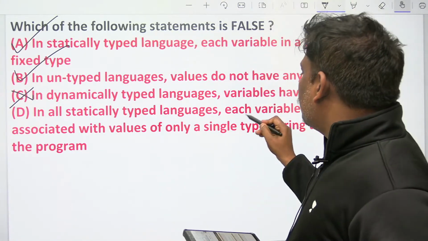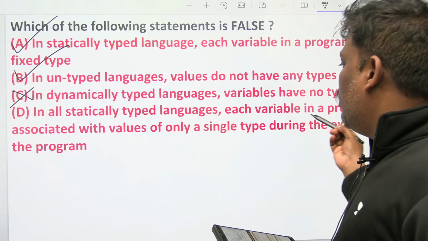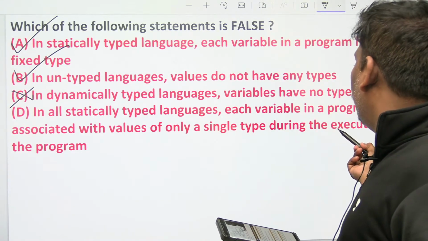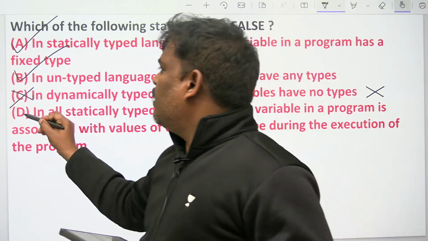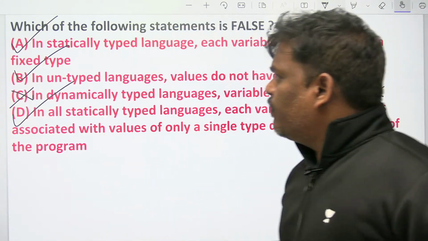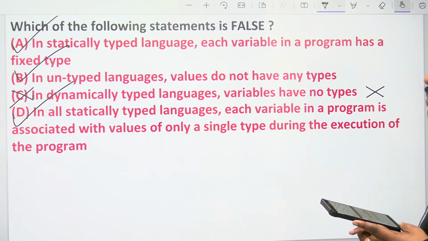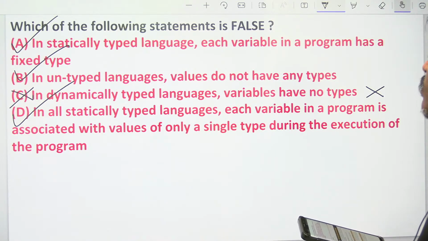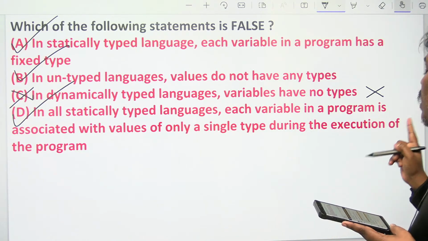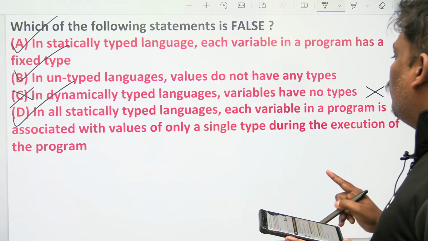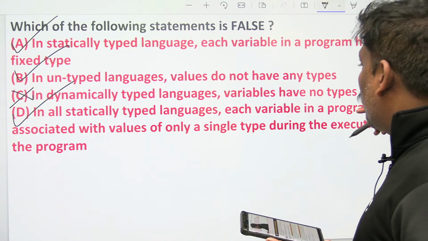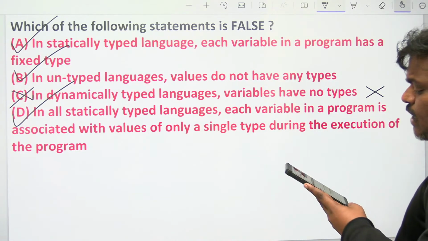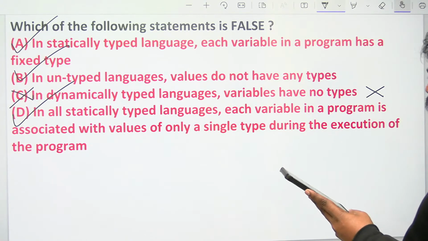In all statically typed languages, each variable in a program is associated with the values of only a single type during the execution of a program. I think A and D same, right? B different, but it is true. So C is wrong. In dynamically typed languages, variables having no types is wrong. Variable types keep on changing. So C is the wrong option because he is asking false. Right? Fine.